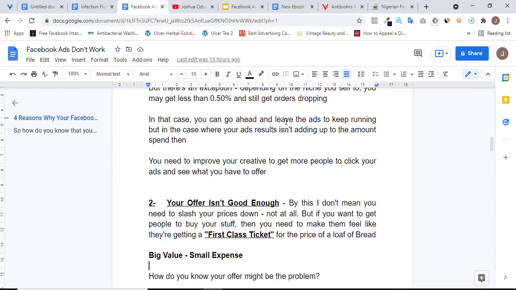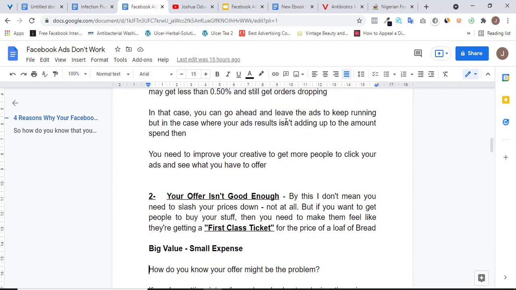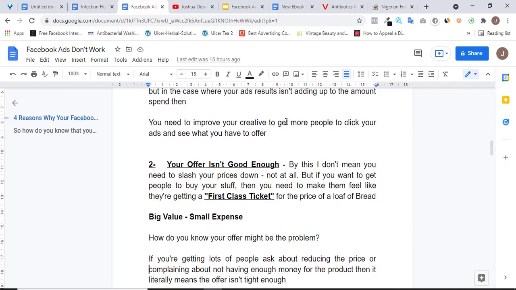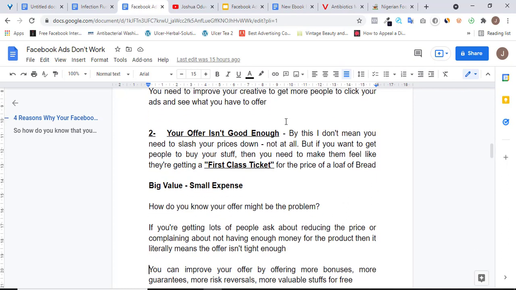If your offer is not good enough, if your offer is weak, you are not going to get people to buy your product. People will click through your adverts, head over to your product page and see everything you have there, and then they turn back and go to the Facebook or Instagram platform to continue flipping through their pages. But if you want to get people to actually buy your stuff immediately once they click through your adverts, make sure you are offering them very, very huge value for a very, very little amount.